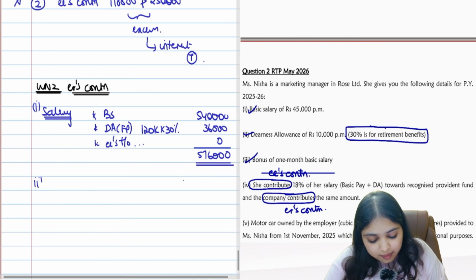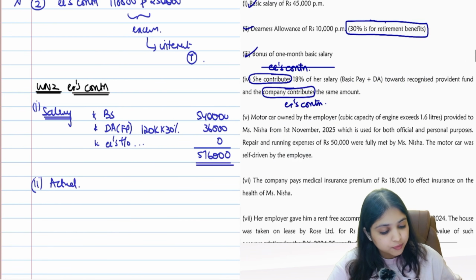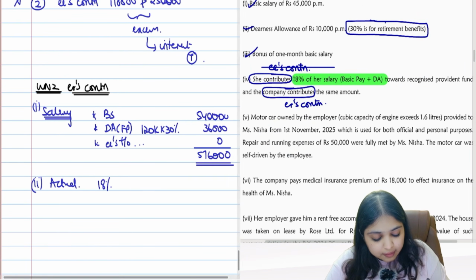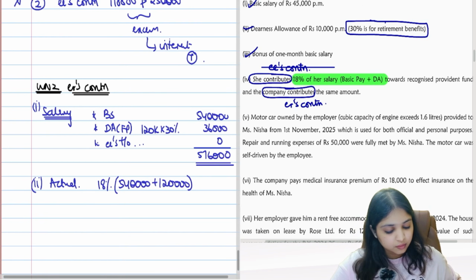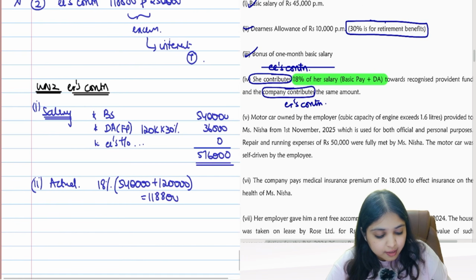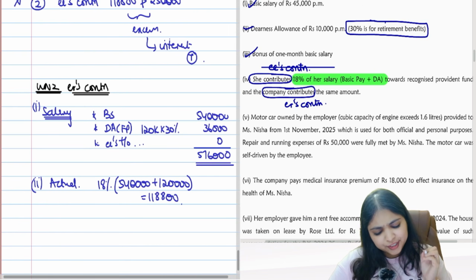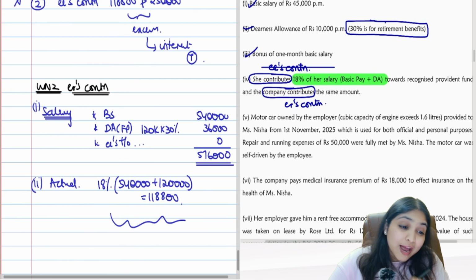Easy. Then comes your second subdivision. What's your actual employer's contribution? Actual contribution. The question says actual contribution is 18% of basic plus DA. So 18% of basic salary plus full DA. How much is that? 1,18,800. Guys, are you able to see a potential silly mistake area over here? I am able to see something. Are you also able to see something that we could have made wrong?